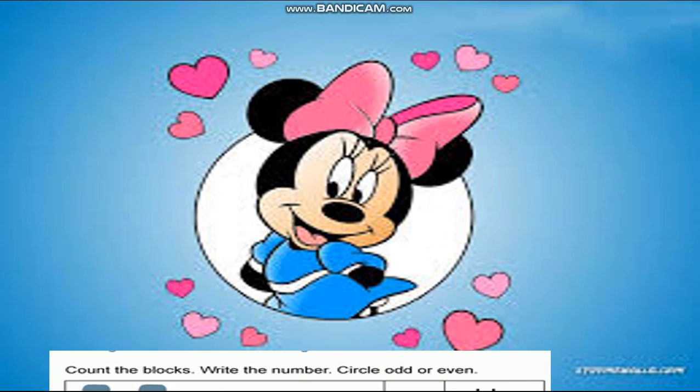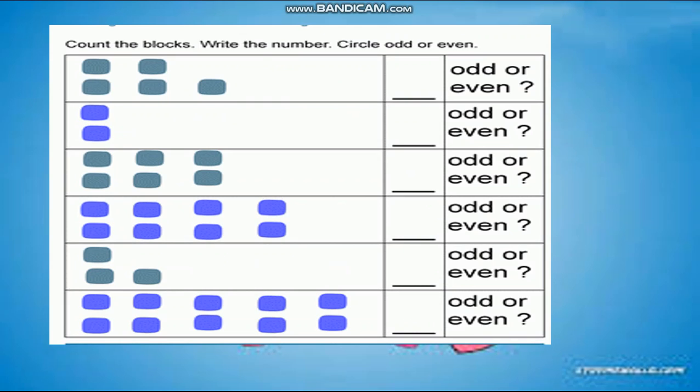Understood, dear students? Let's see some more examples. Now tell me, is it even or odd? Yes, all are paired? No, so odd. Second one, all are paired? Yes, then even. Third one, all are paired? Yes, we find all the pairs, no one is alone, so even. Next, all are paired? Is there anyone alone? No, so even. Next, 1 is alone, so this is odd. Next, all are paired, so it is even.